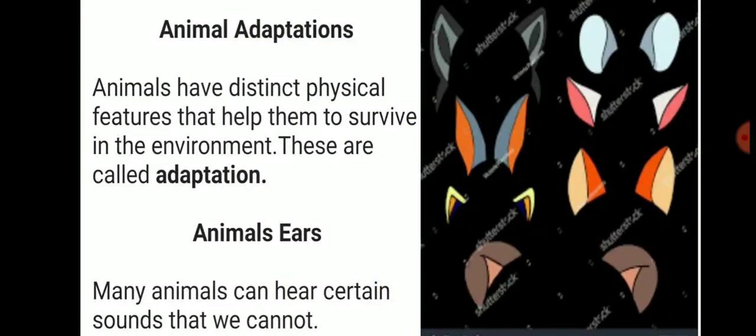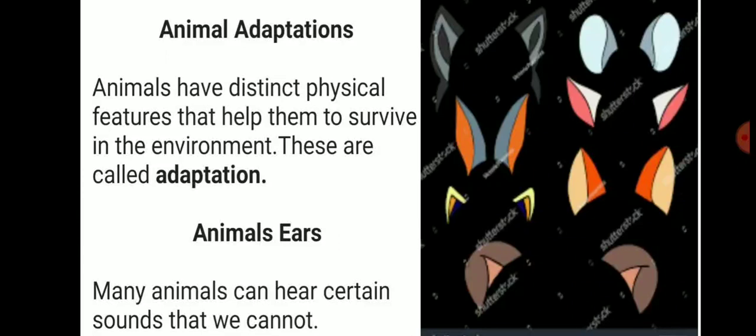Animal adaptation. Animals have distinct physical features that help them to survive in the environment. These are called adaptations. Students, all animals are different from each other. Their physical features are different, their voice is different, and their food habits are different.